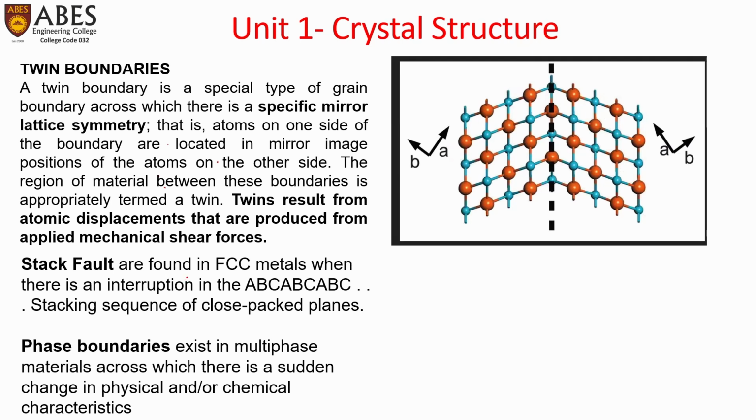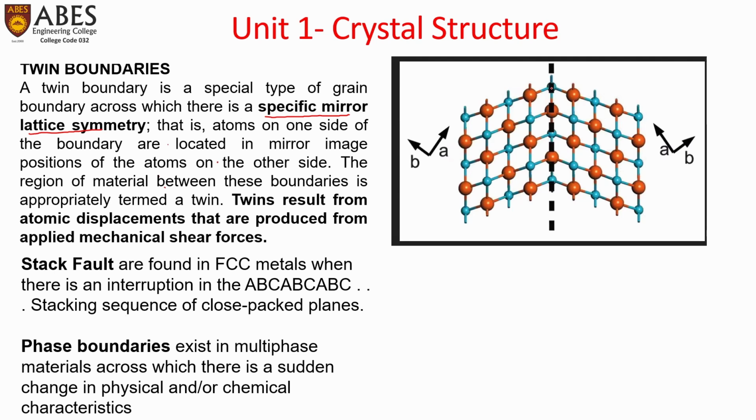Similarly, there may be a defect of twin boundary. What is a twin boundary? It is a special type of grain boundary across which there is a specific mirror lattice symmetry. It is a mirror image of one side to the other.